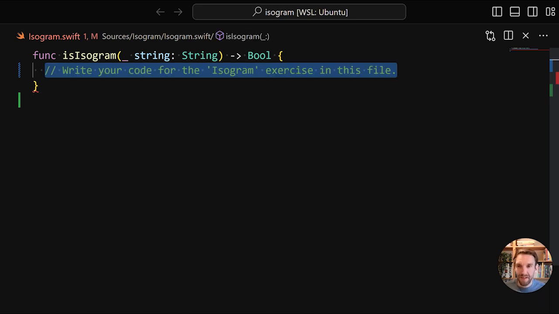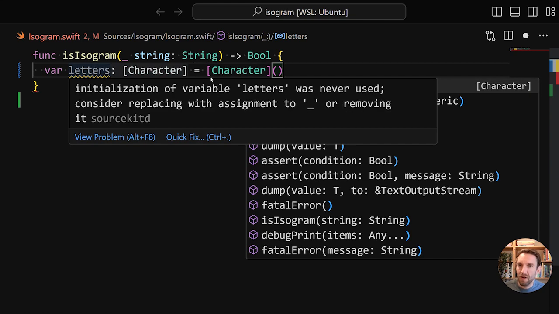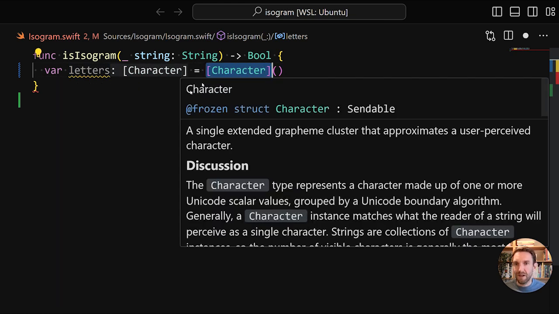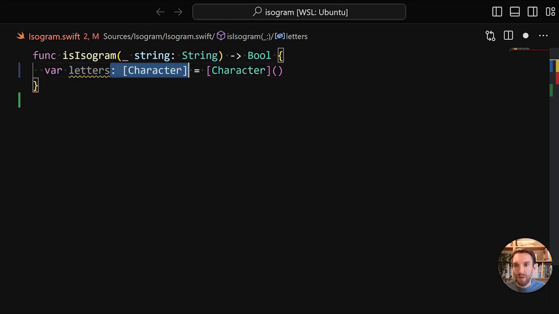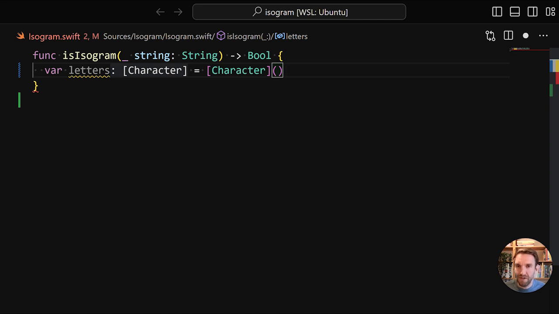Let's start implementing this exercise. So we're going to start out with a variable called letters. This will keep track of all the letters that we've seen. So this is keeping track of every letter that we've already processed, and we can then detect whether or not a letter is a duplicate. So we're going to make this an array of characters like this. So the square bracket notation is array, and the type within the array is a character. And you can see that the compiler inferred the type for us. We didn't specify the type ourselves. The compiler did that via type inference.